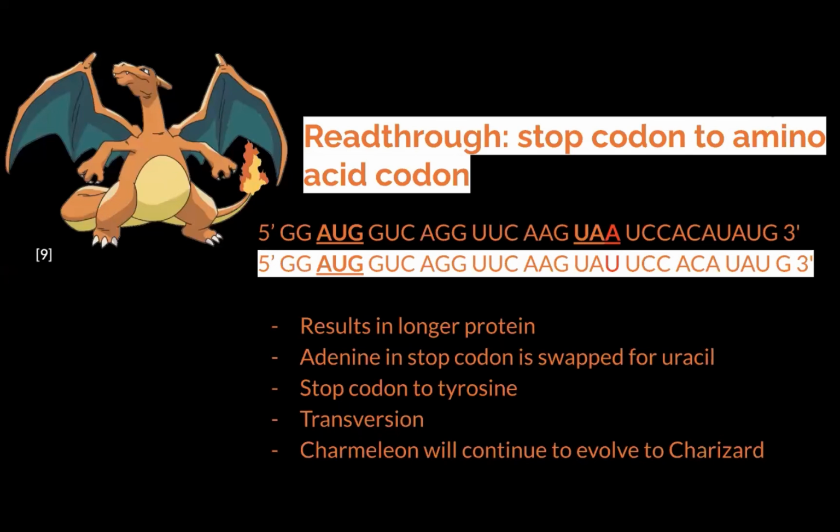Lastly, a read-through mutation can occur. In read-through mutations, the stop codon is changed to a codon that codes for an amino acid, resulting in a longer protein. In this example, I swapped the adenine in the stop codon for a uracil, resulting in the tyrosine amino acid. As you can see, this transversion of bases adds more amino acids, so since the protein is longer, Charmeleon will continue to evolve to Charizard.